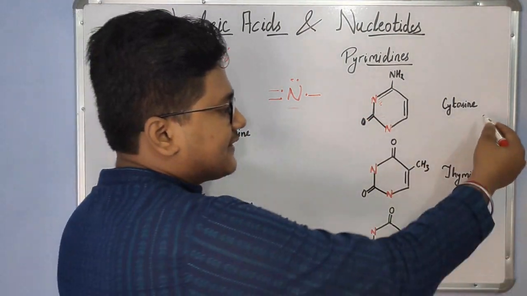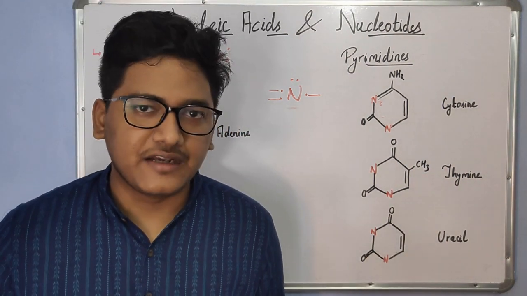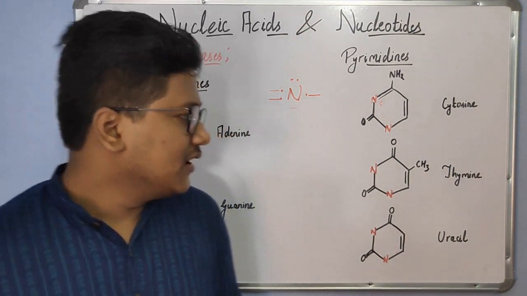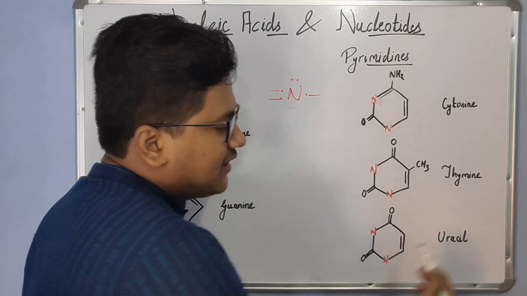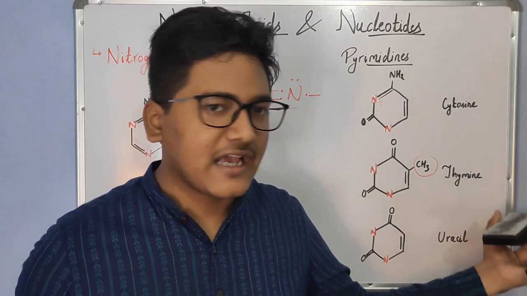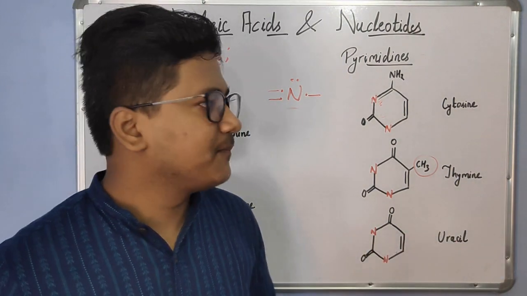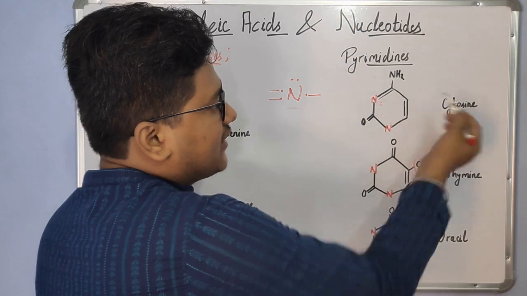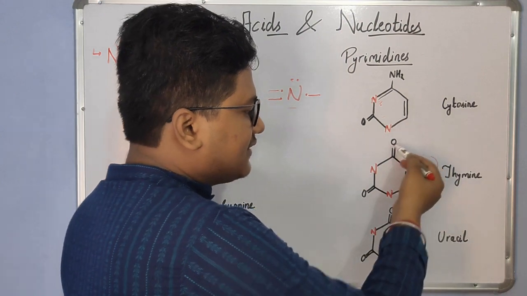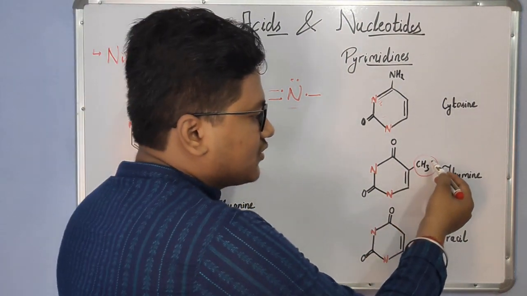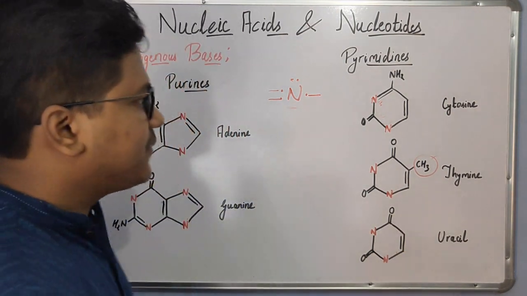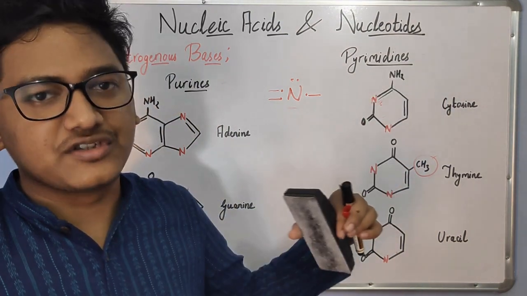But out of these, cytosine and thymine are found in DNA, whereas cytosine and uracil are found in RNA. There is not much difference between thymine and uracil. It is only the presence of a methyl group at the 5th position of thymine, whereas it is absent in uracil. And if we look into the structure, in cytosine there is an additional amino group and an oxygen group, whereas in thymine there are two oxygen groups in addition to the methyl group. And in uracil there are 2 different oxygen groups present at the 2 and 4 positions.